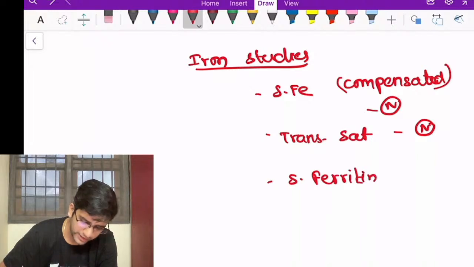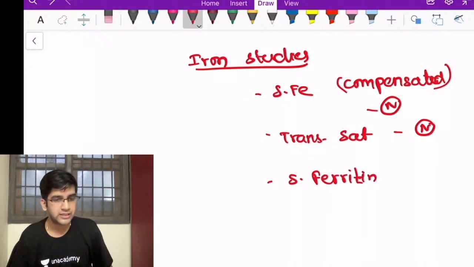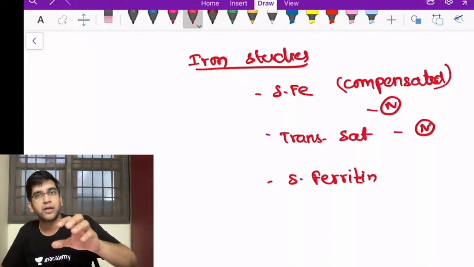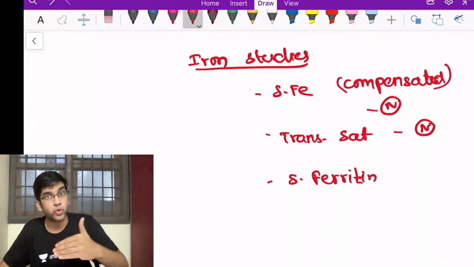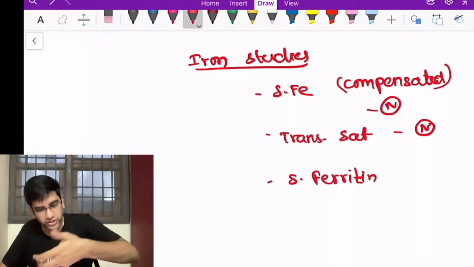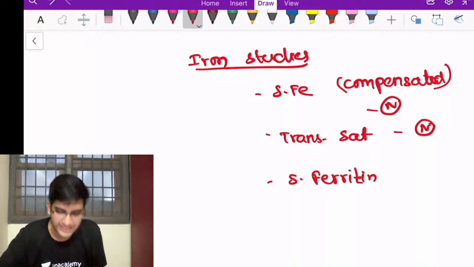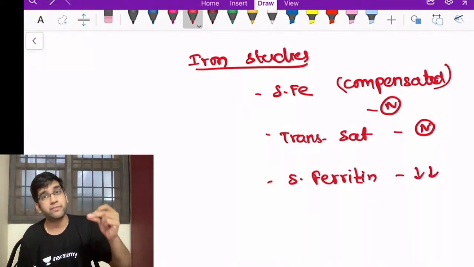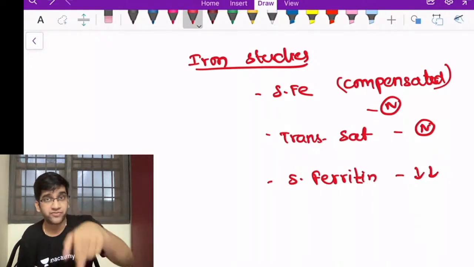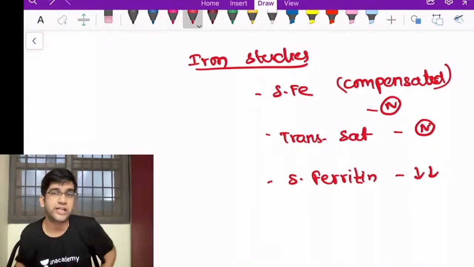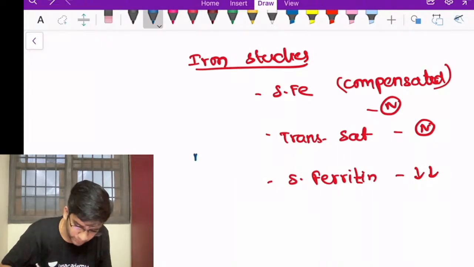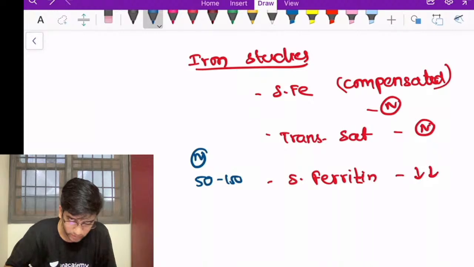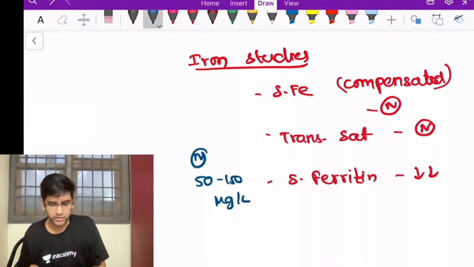I have not gone into much depth about serum ferritin and storage ferritin. In the ideal scenario, my iron, when it comes to my serum, 90% of it will go to transferrin, 10% of it will go to serum ferritin. So whenever my serum iron reduces, I'm going to take from the serum ferritin. So obviously serum ferritin will reduce. That's why we call ferritin a very, very sensitive test. It's going to pick up very early, that's my first stage of negative iron balance itself. Serum ferritin will be altered. Fine. Again, for understanding, my normal serum ferritin is 50 to 150 micrograms per liter. Fine. It will be reduced.